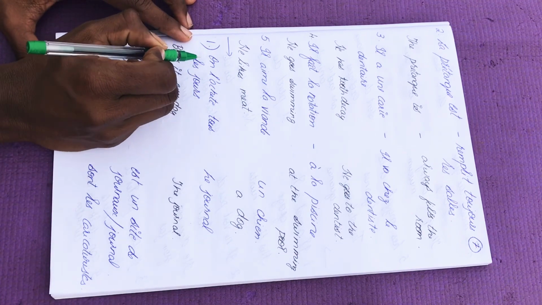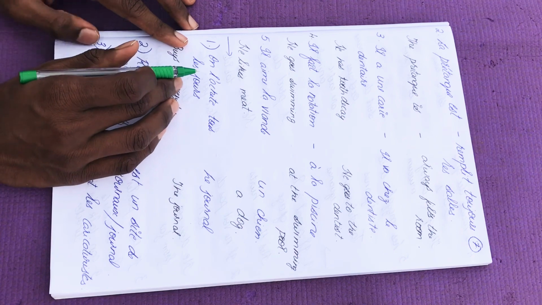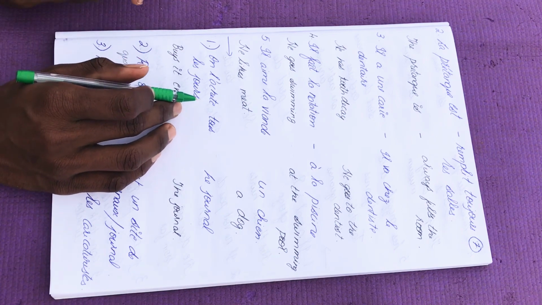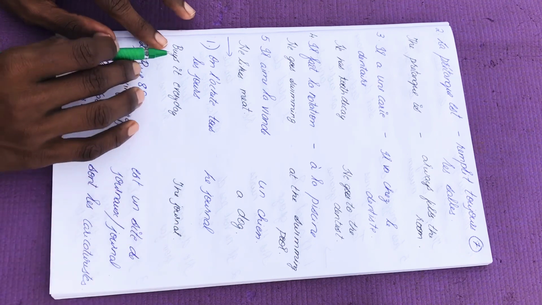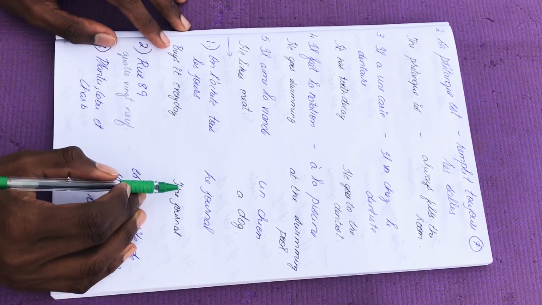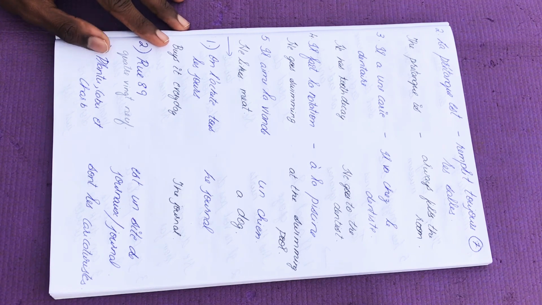Okay, so now let's look at the next set of questions, which is constantly repeated. First one: On l'a acheté, tu le jure. Buys it every day. Le journal. It's nothing but the journal. Buys every day: newspaper, journal, magazine.